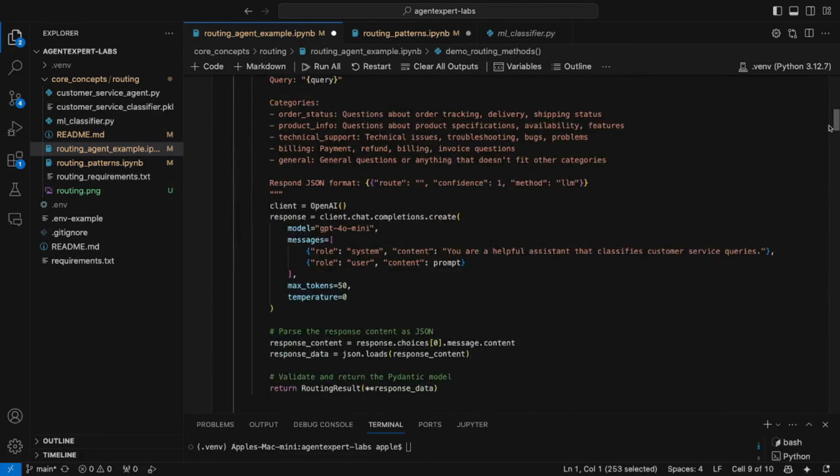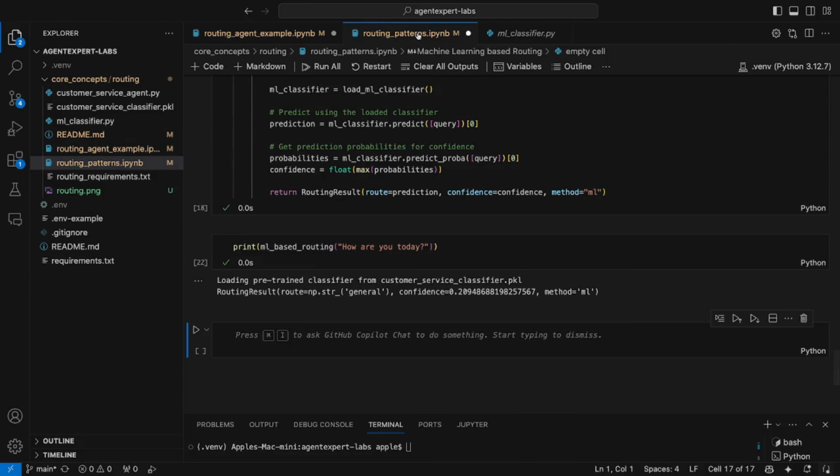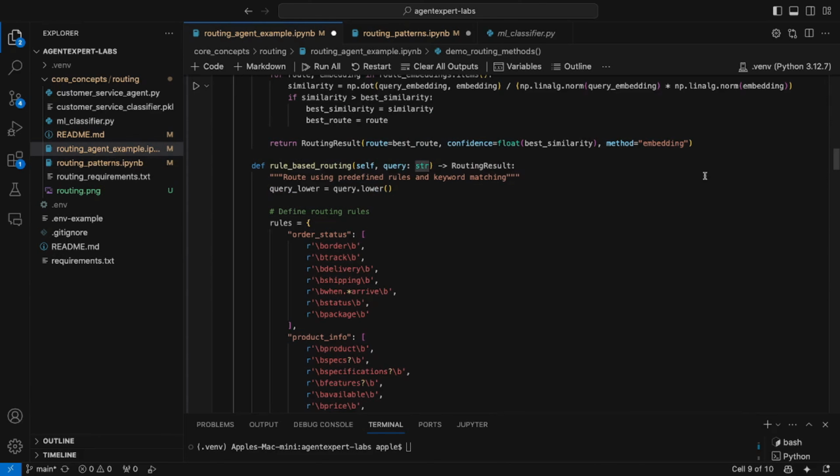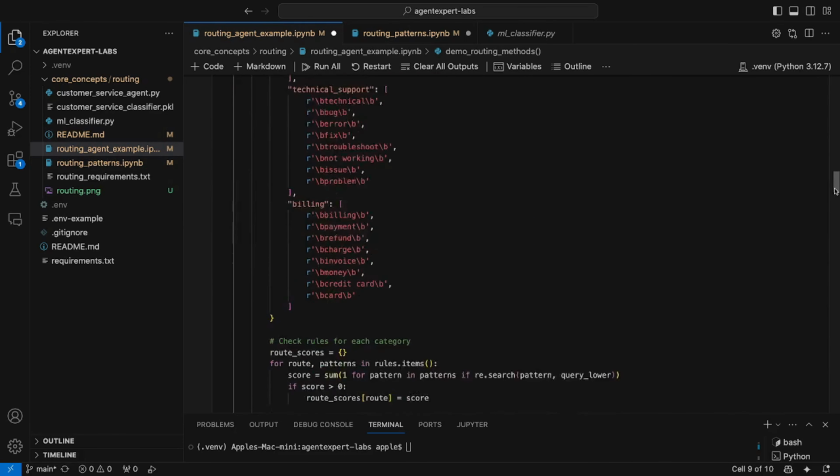Okay. That's the idea. That's why I have written a class. I copied all the methods that I've written in routing patterns into this particular class. The class name is customer service router.